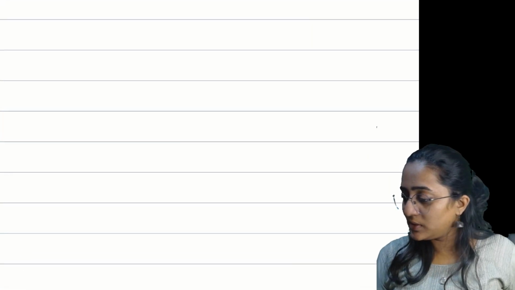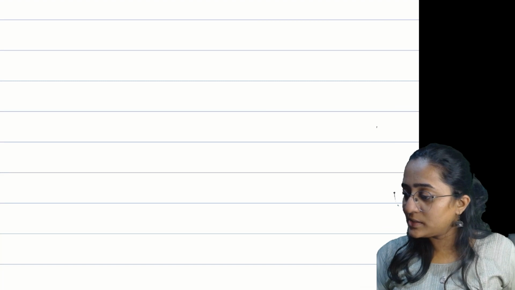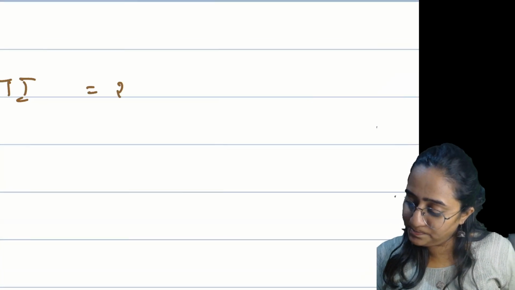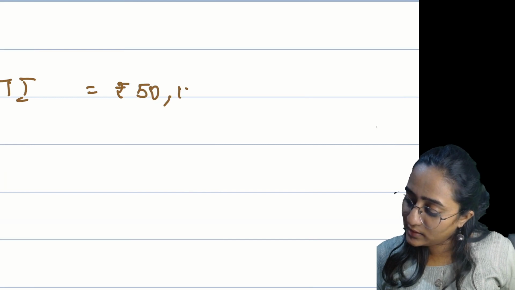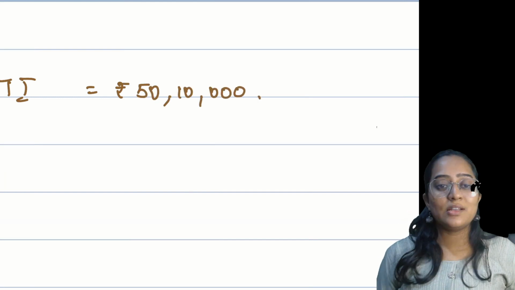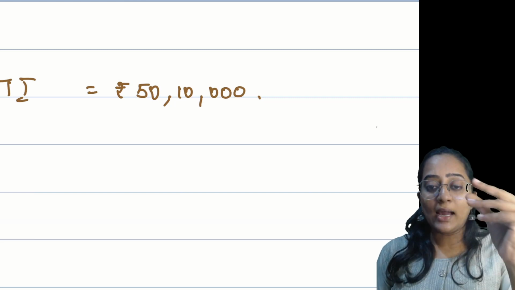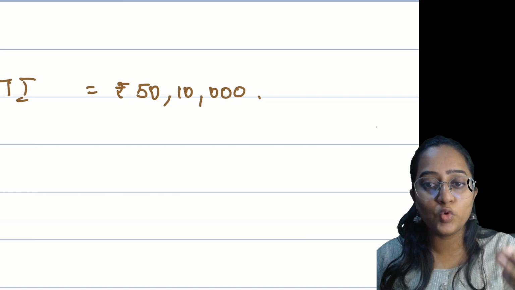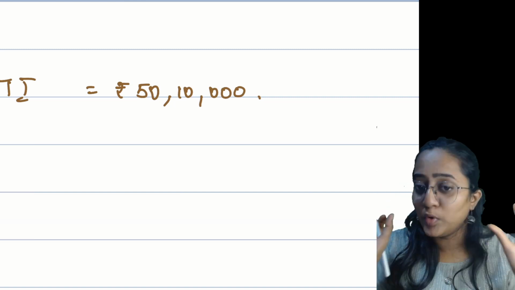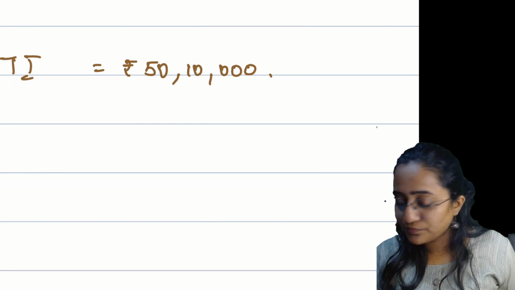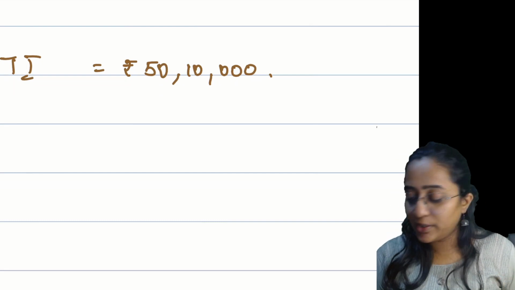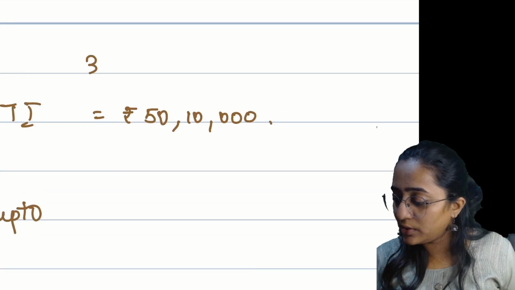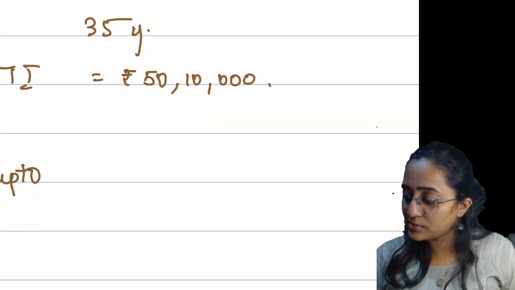Let's try to understand this with an example very soon. Let's take an example of the total income being 50 lakh 10,000. I told you in the beginning of the class that I'm assuming you already know how to do the tax liability computation. Now, let's calculate the tax liability for this one first, considering the resident to be age 35 years.